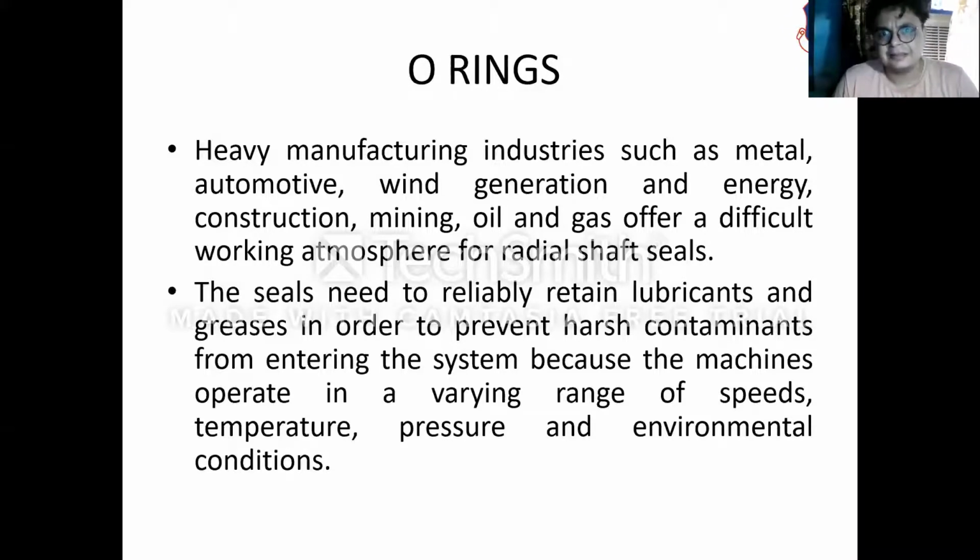So O-rings are required for maintaining these lubricants, and they will prevent harsh contaminants. As a result, the lubrication will be maintained within the system, and we can vary the speed, temperature, and pressure, and in a variety of environmental conditions it will work in a proper and efficient way.